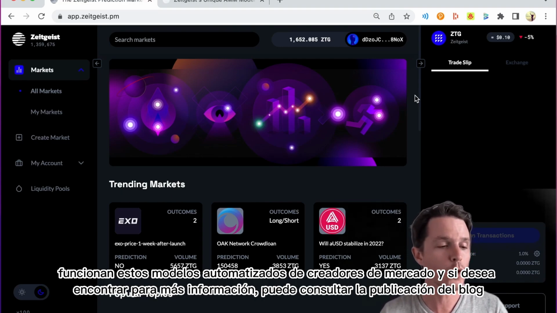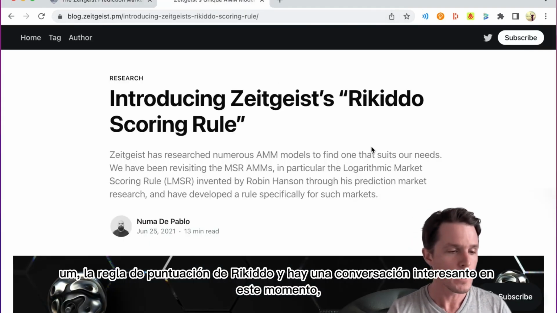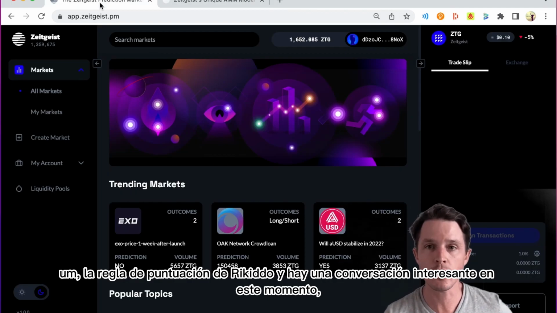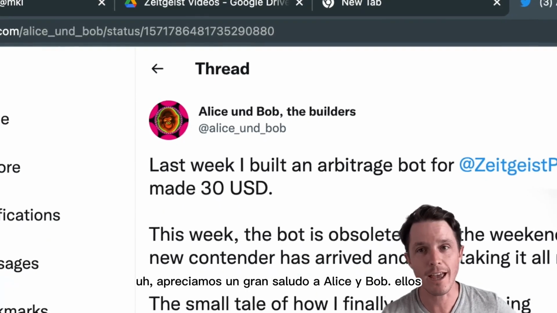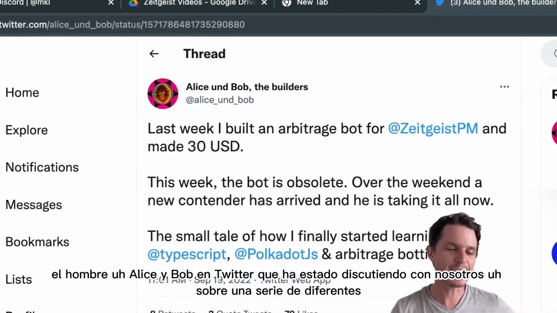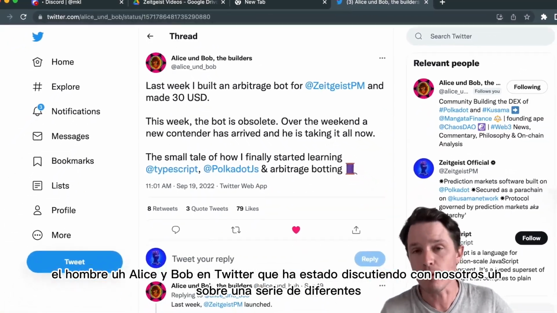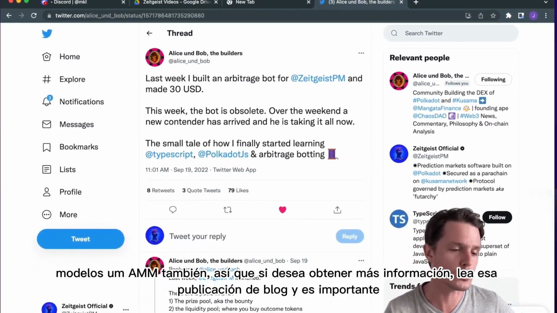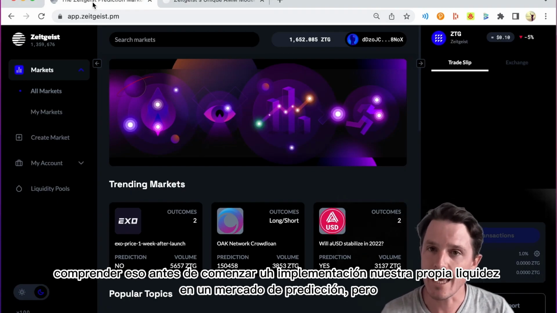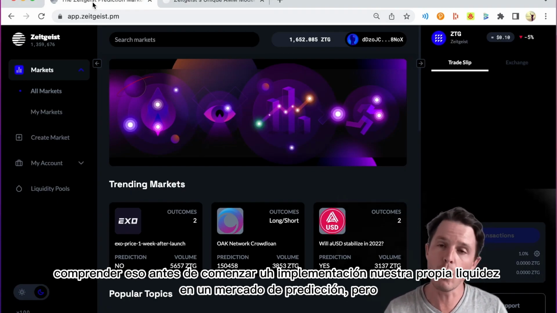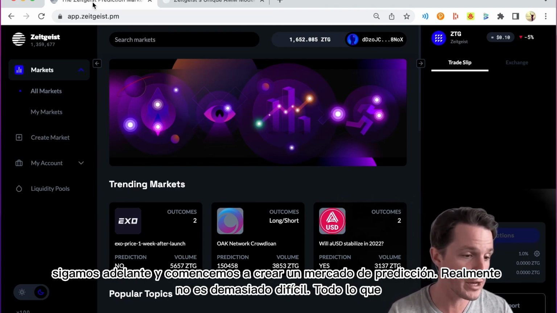And if you want to find out more, you can check out the blog post, the Rikiddo scoring rule, and there is an interesting conversation going on at the moment. A big shout out to Alice and Bob on Twitter, who's been discussing a number of different AMM models with us as well. So if you want to find out more, then read that blog post, and it's important to understand that before we get into deploying our own liquidity into a prediction market. But let's go ahead and start to create a prediction market.